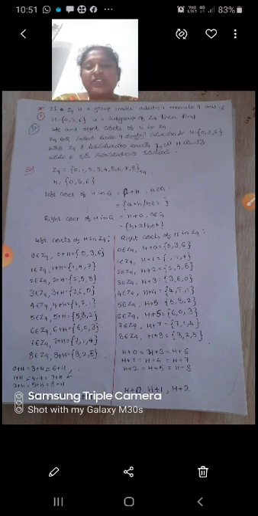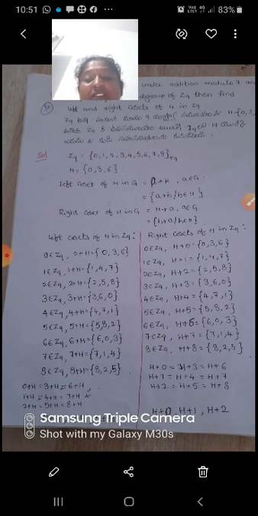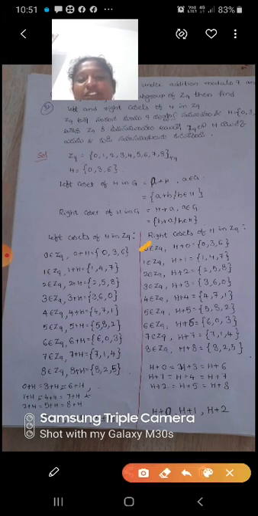So what are the left cosets of H in Z9? We take 0 up to 8. 0 belongs to Z9, 0 + H = {0, 3, 6}. 1 belongs to Z9, 1 + H, add 1 to H, so {1, 4, 7}.